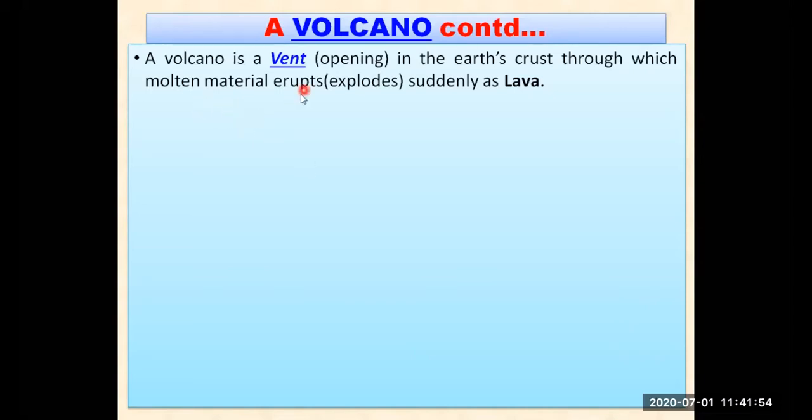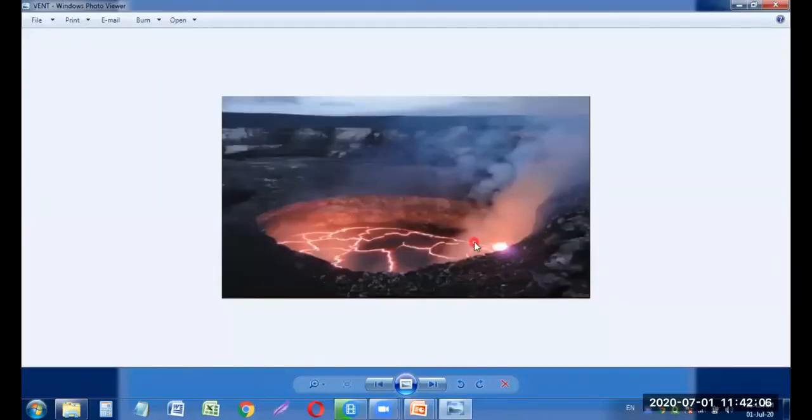Volcano is a vent. What is it? It is a vent, an opening in the earth crust. वोल्केनो क्या है? एक अर्थ क्रस्ट में क्या होता है? एक ओपनिंग होता है. Let me show you that opening, the vent. You can see over here, you can see that there is an opening in the earth surface. अर्थ के surface में क्या है? There is an opening over here, that is known as the vent, my dear students.